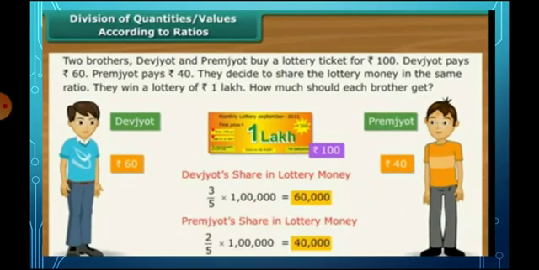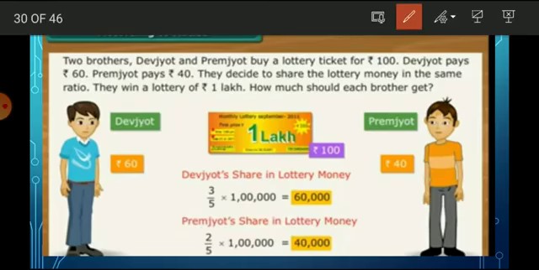Now we only have to find the ratio of the 1 lakh. They want to share the lottery ticket amount of 1 lakh. So they've got a share in the lottery money. See, the ratio is 3 is to 2. Don't forget it. So 3 divided by 5. Do you know how the 5 comes? Yes, the total of the ratio is 5, so we write it in the denominator. So 3 divided by 5 into 1 lakh.